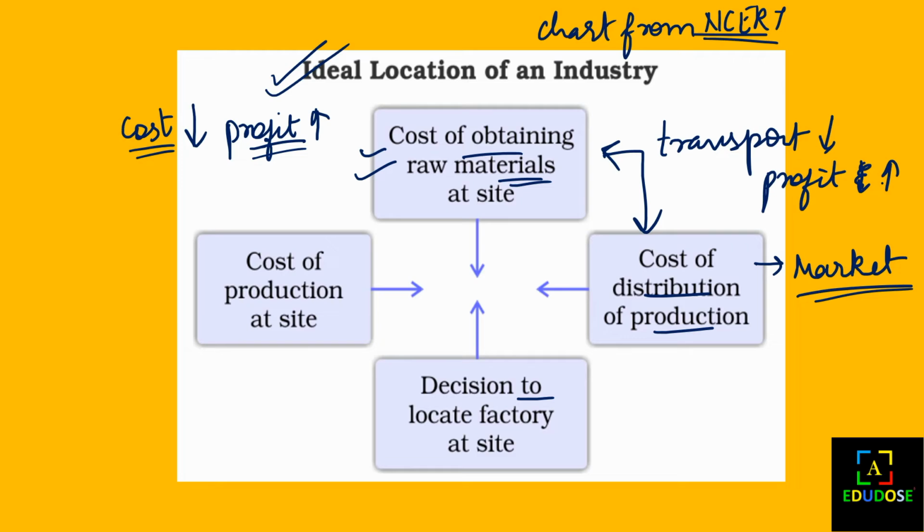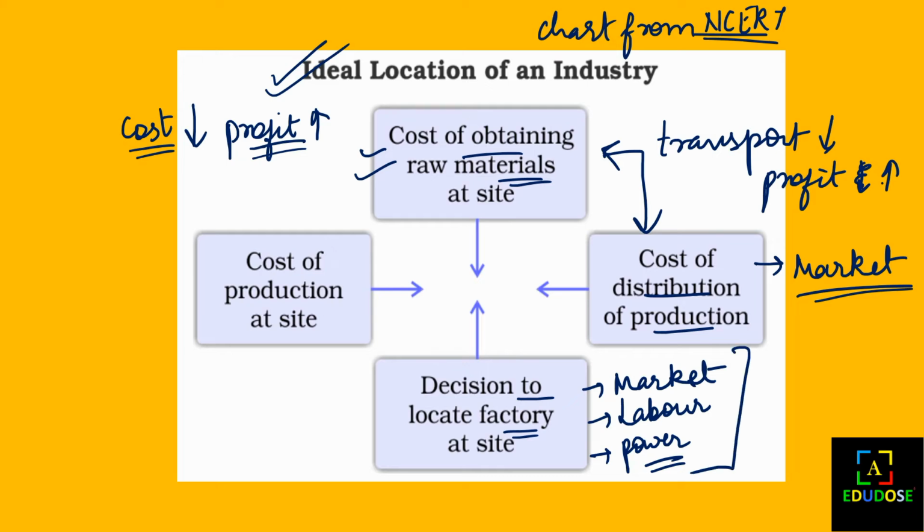Then the decision to locate the factory, the same points: the market should be near so that the transport can be low cost. Then the second thing is what? Labor. If we have set up a factory, are there skilled laborers or not, and is the power supply there or not? Because if there is no electricity, we have to use more generators and give them more fuel, and the cost will also rise. So these three important things are there so that we can decide where to locate the factory as the top priorities.